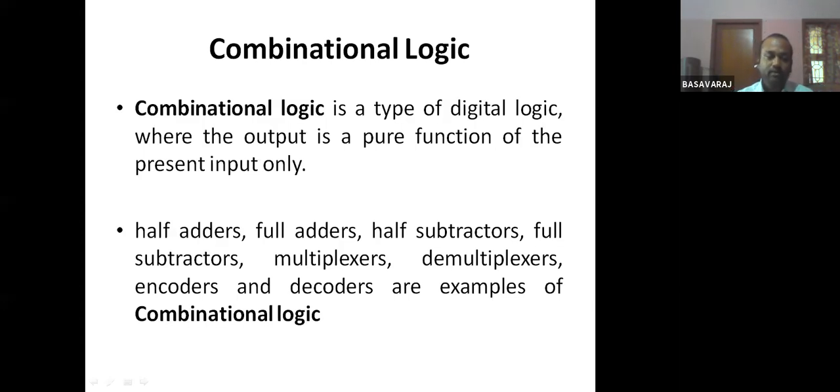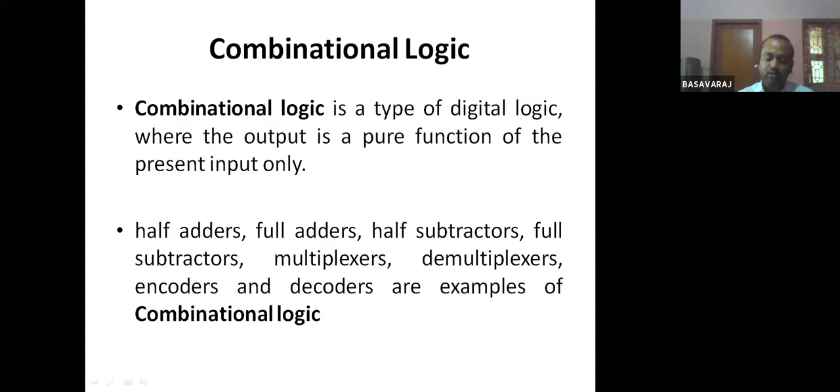Examples of combinational circuits are adders, multiplexers, decoders, and encoders. These are the examples of combinational circuits, or you can call it combinational logic. In all these circuits, the output depends only on the present state of the inputs.